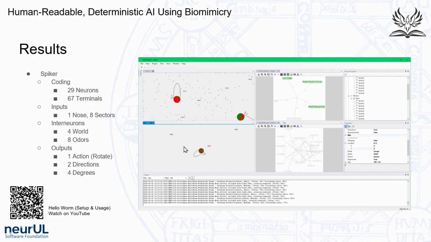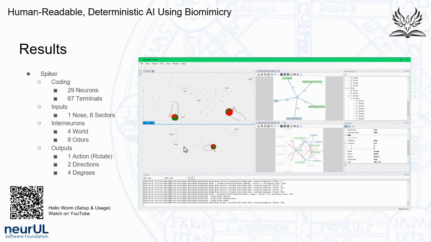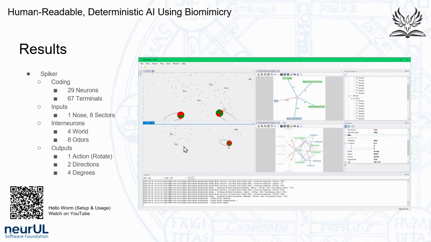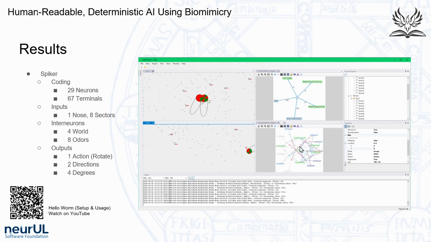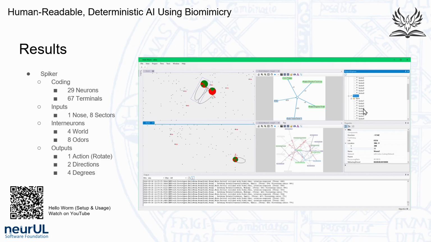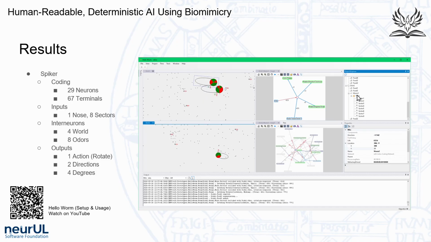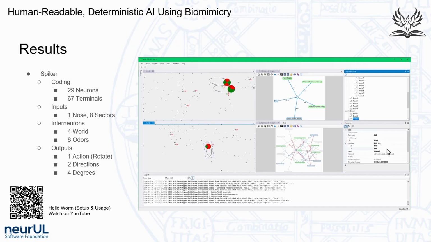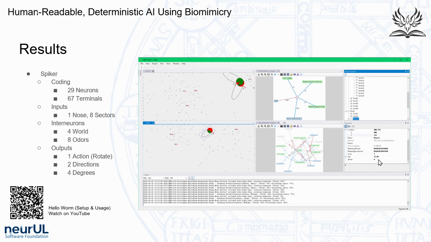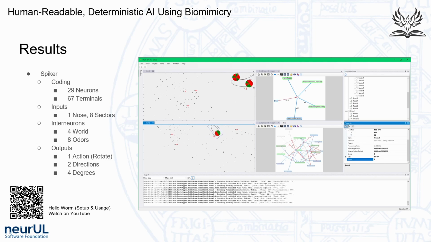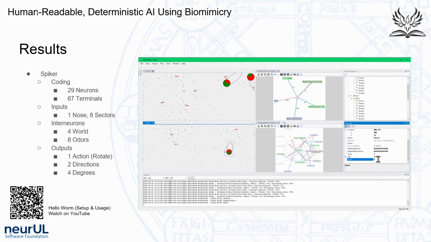In our Hello Worm prototype, we simulated a tiny brain containing only 29 neurons and 67 terminals for converting sensory input into behavior. As we can see in this recording, which can be accessed using the QR code on this slide, a digitized worm is able to follow odor particles, forage for food, and turn whenever it hits walls.